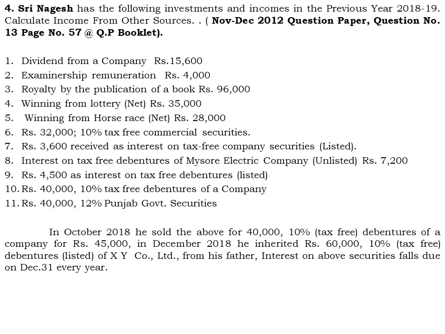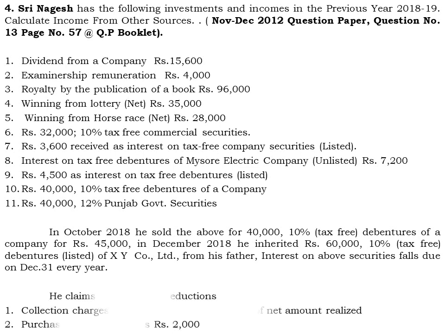interest on above securities falls due on December 31st every year. So on this above stated security, the interest falls due on 31st December of every year. So he has sold prior to the due date of payment of interest, and therefore the interest on this will not be considered. Okay, so we will later on look into what might be the taxability of this income.